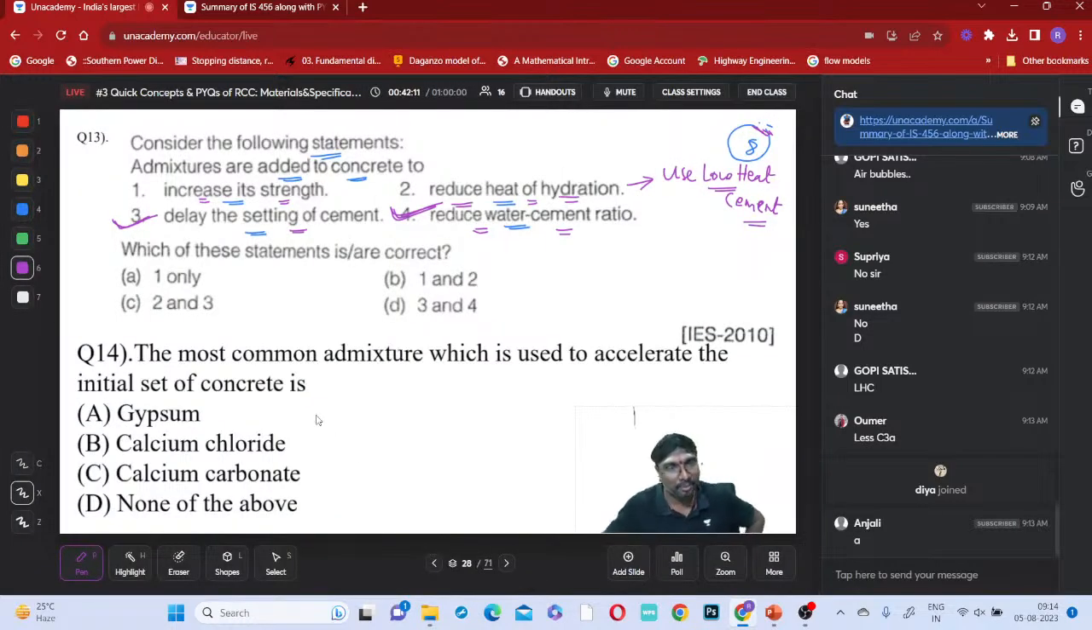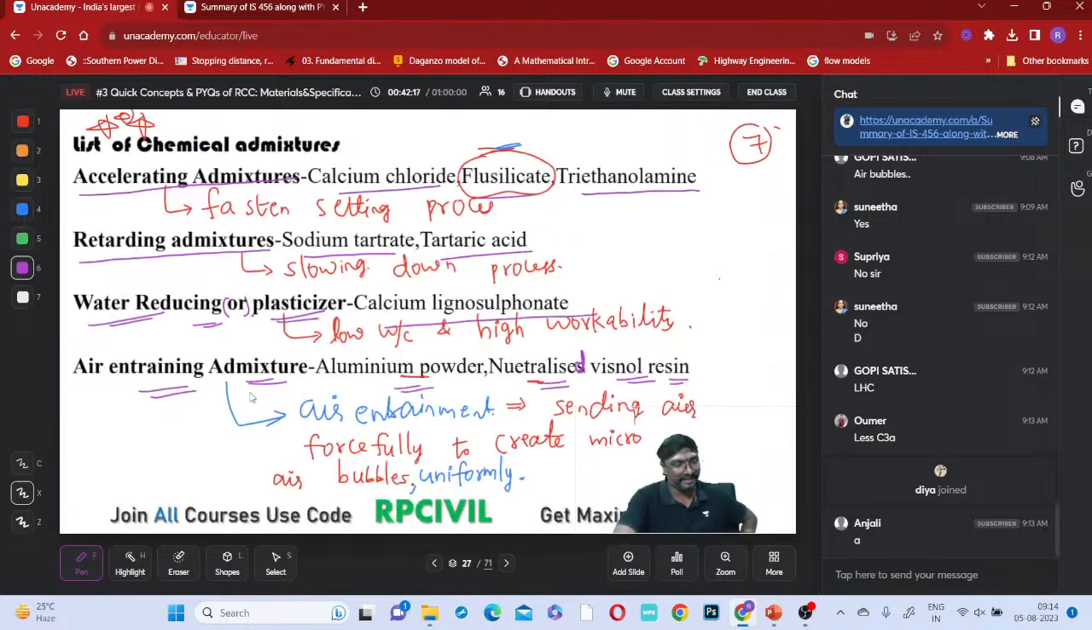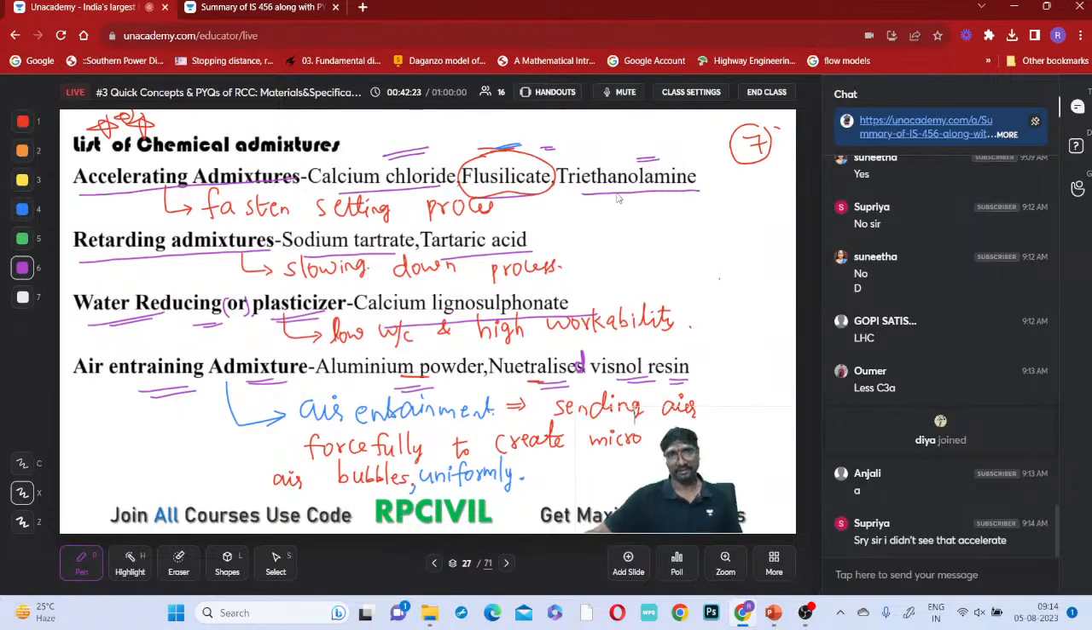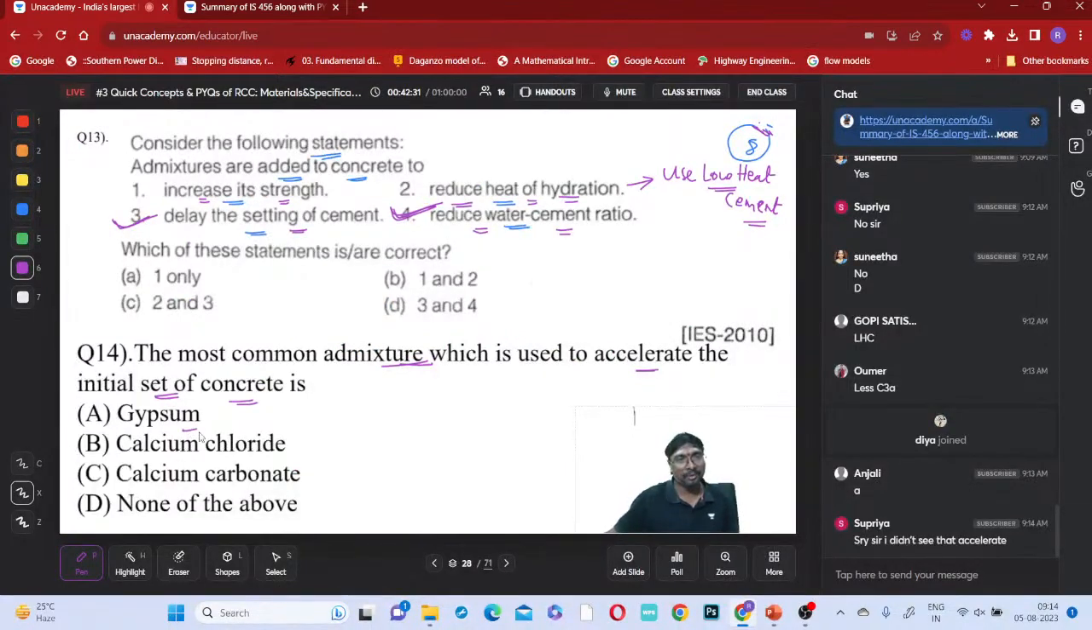Diya, good morning. The most common admixture which is used to accelerate the initial setting of concrete is, right? Accelerating the initial setting is what? Which one? Calcium chloride, gypsum, and triethanolamine, yes or no? So these are the chemicals given. Gypsum, no. Calcium chloride, yes. Calcium chloride is the only one given, yes or no? Yes, Malu Havaldar answered correctly, right? Shall we move to the next question?